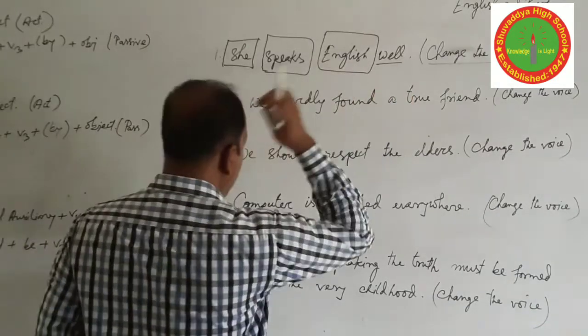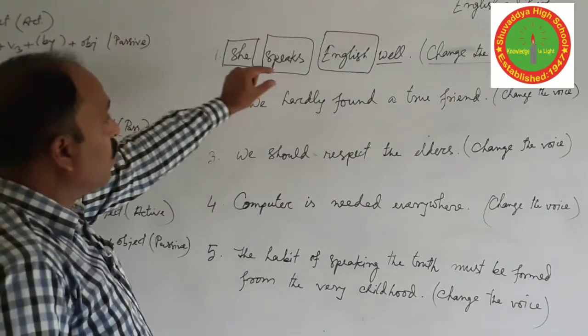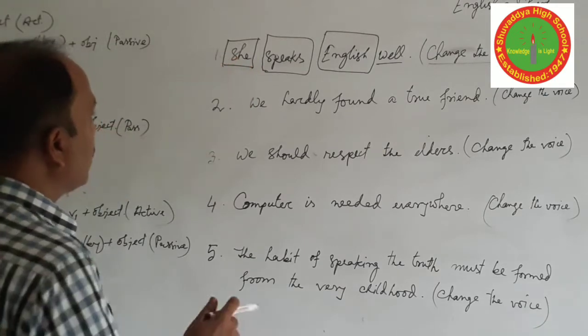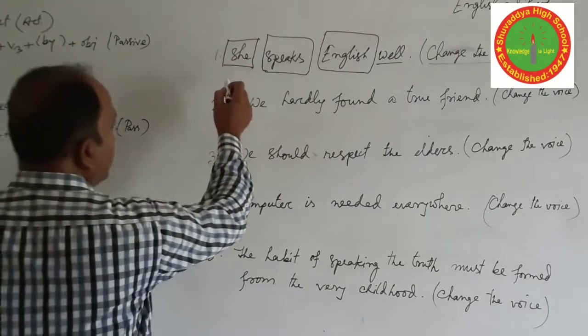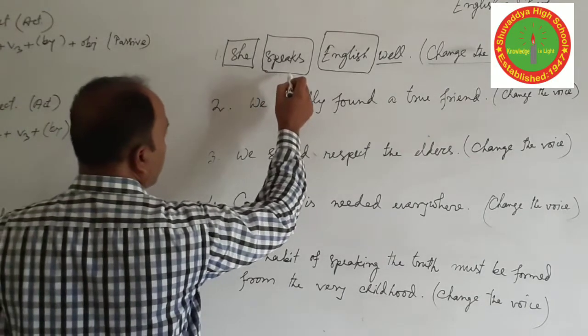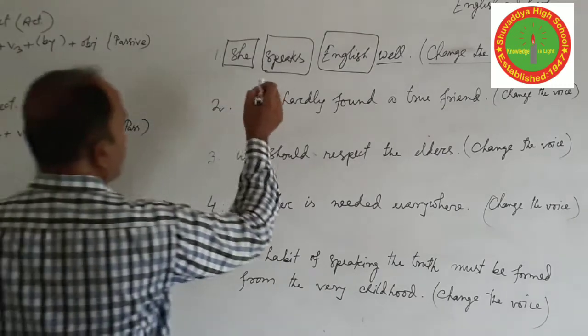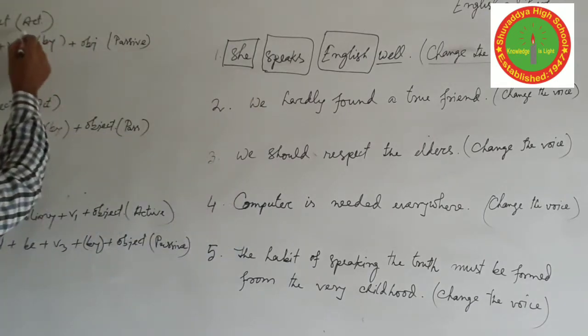Is the sentence active or passive? How will we know? We will know from the structure. If we have in the sentence subject plus verb 1, they are all present indefinite tense. And the structure subject plus verb 1 means the structure of active.